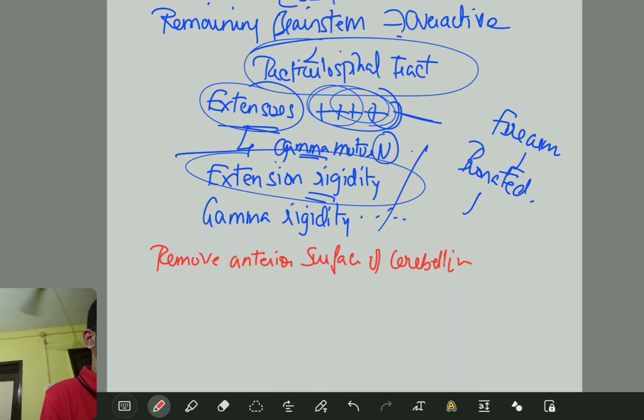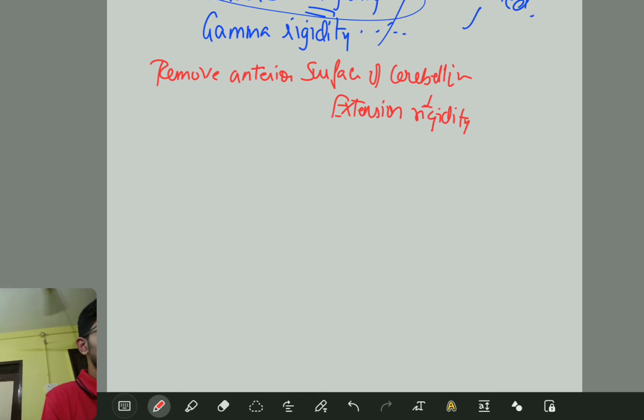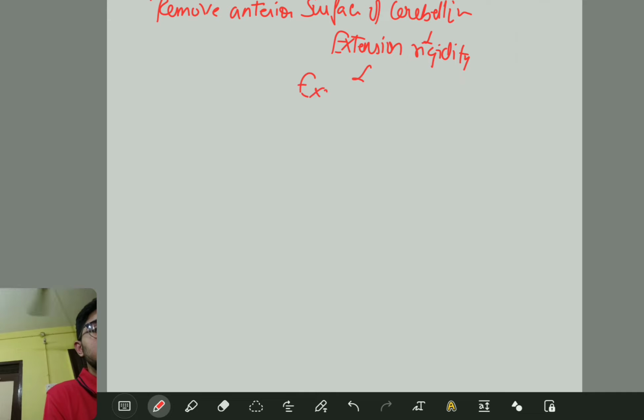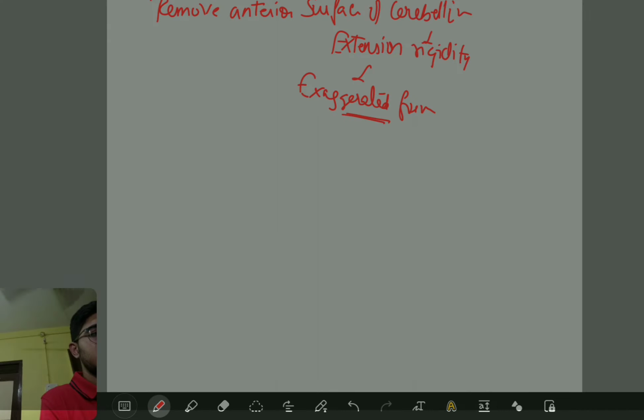What will happen? Then your extension rigidity, if you see, will be in the exaggerated form. Yes or no? Yes. And this extension rigidity will be in the exaggerated form, right?